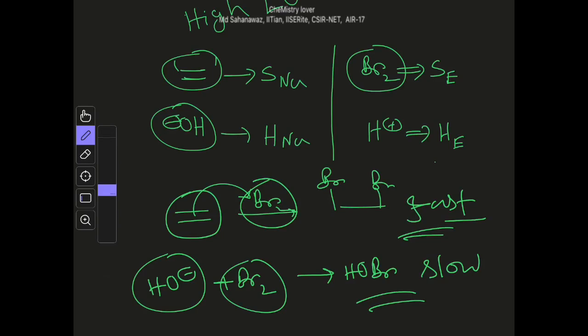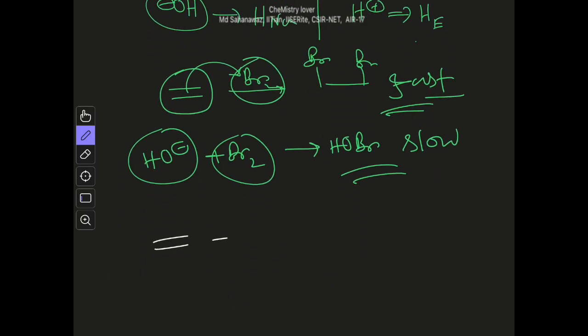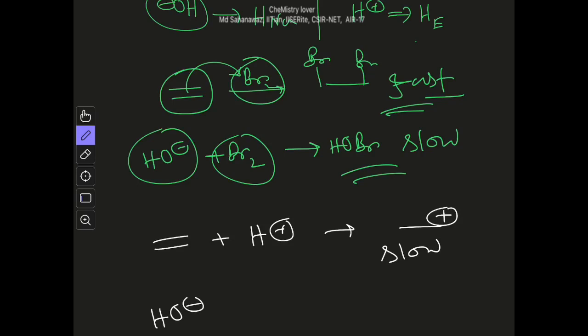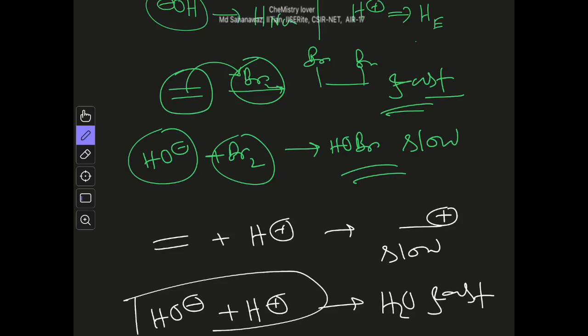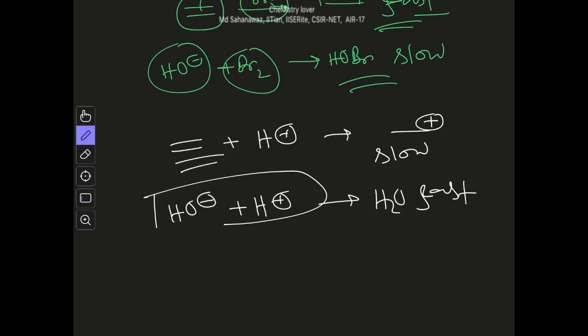Similarly, if you now compare the reaction of alkene with acid H plus, it will be protonated to give this carbocation, but this reaction will be slow. But if you now compare the same reaction with OH minus and H plus, it is very much exothermic and it will give water, and the reaction is very fast. So again, these two are hard, so hard reaction is faster compared to this soft interaction. So it is same like a hard soft acid base principle, but again you have to remember that it is not a general thing and there are some exceptions.